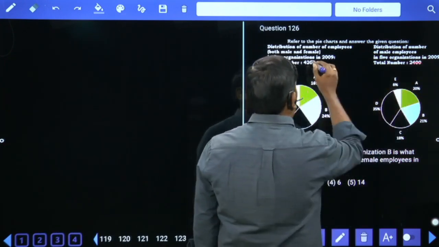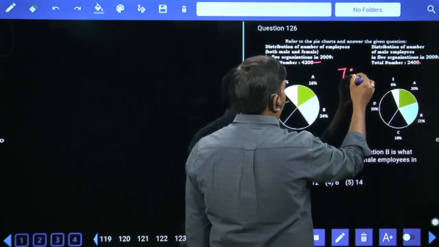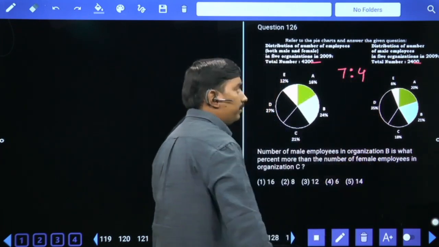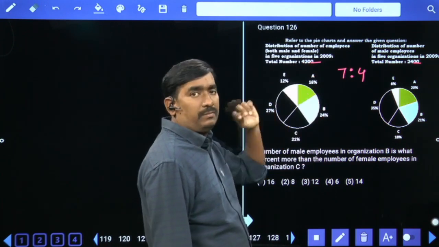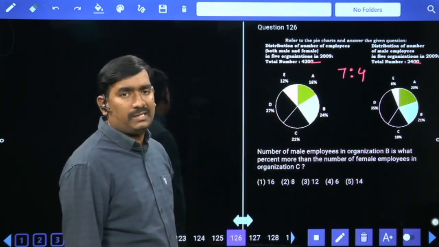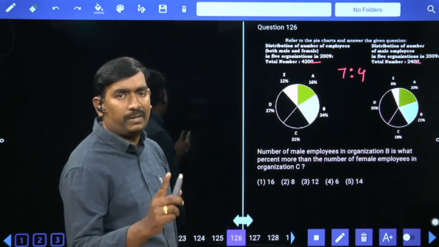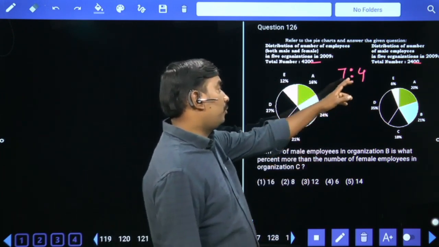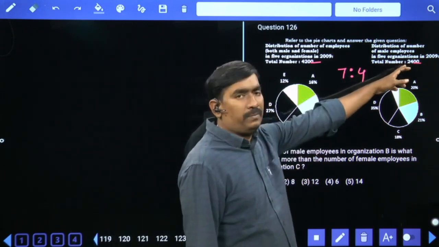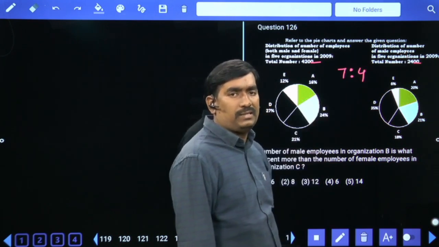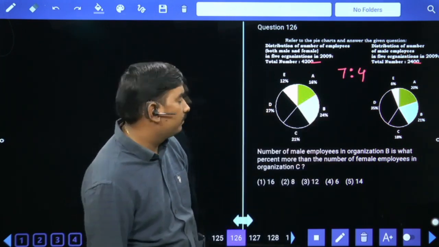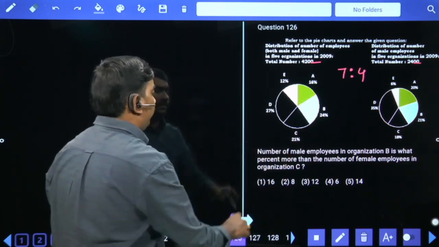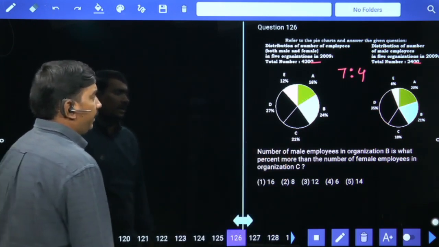2 zeros, 2 zeros. 6 sevens are 42, 6 fours are 24. 7 parts value is equal to 1% means 42. 7 parts is equal to 42, then 1 part value 6. 4 parts value is also equal to 1% means 24. 4 parts is equal to 24, there also 1 part value 6. Number of male employees in organization B.